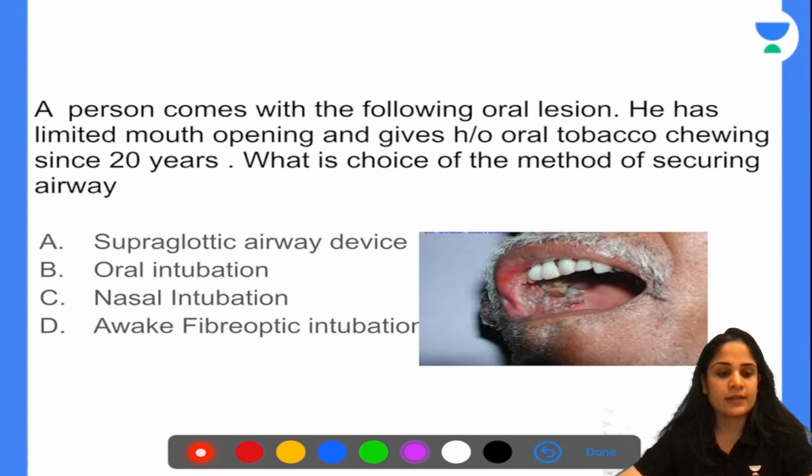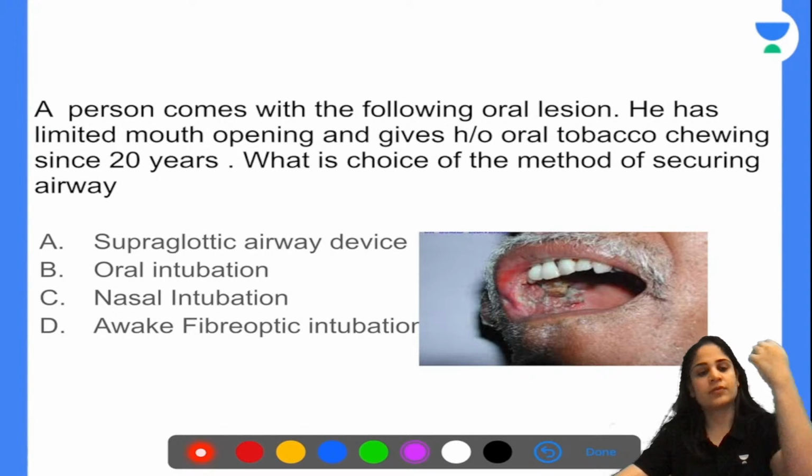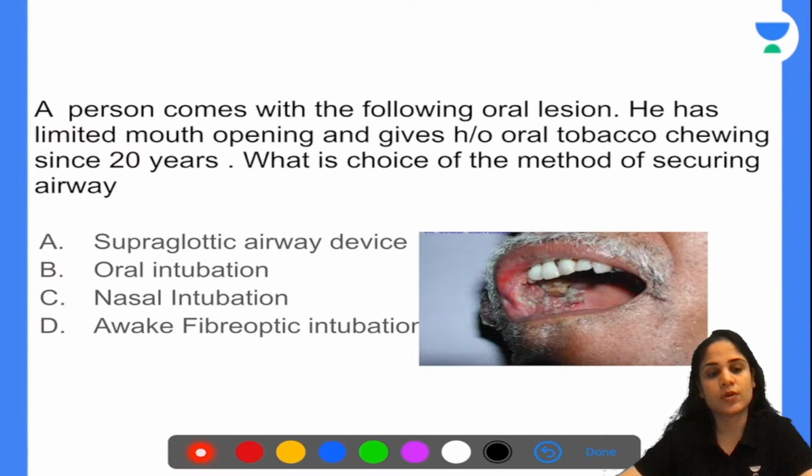Good morning, good evening, sorry, Karthik, Tharini, Naveen, all of you. So what do you guys think is the choice of securing his airway? So all of you are saying awake fiber optic intubation. Okay. Yes.